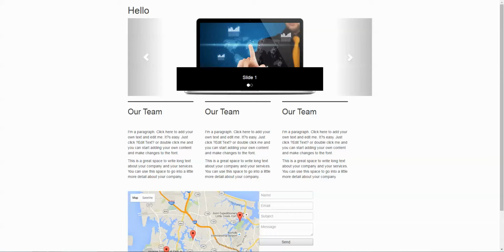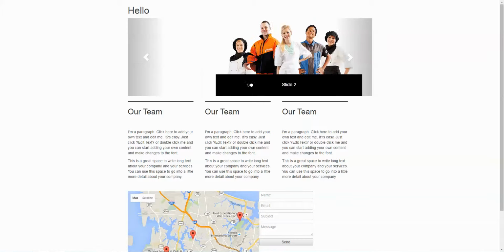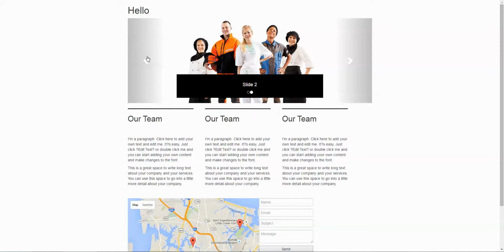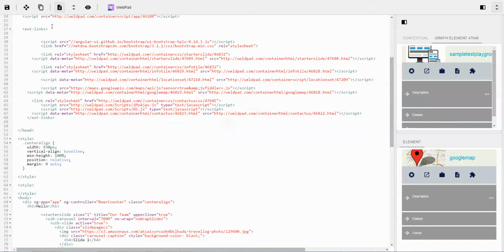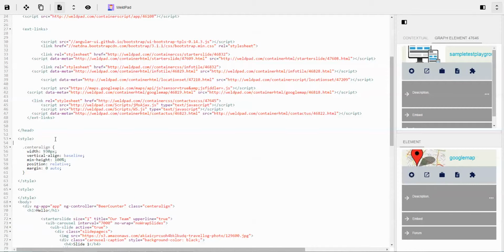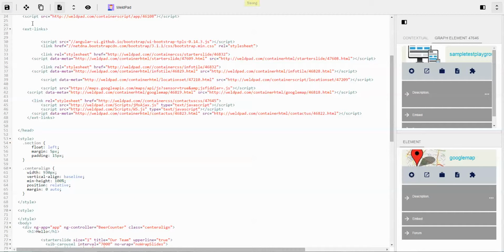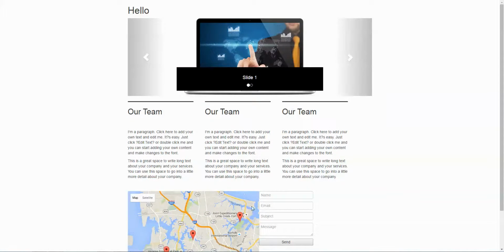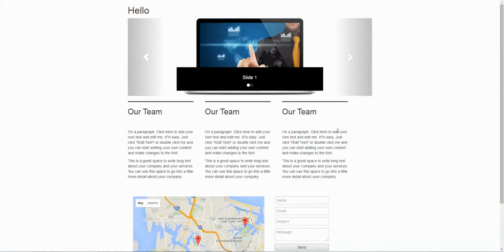Now let's make a padding so those two will not be connected, and we're gonna give them padding of 15 pixels. Let's save it. Wow, what an amazing page.